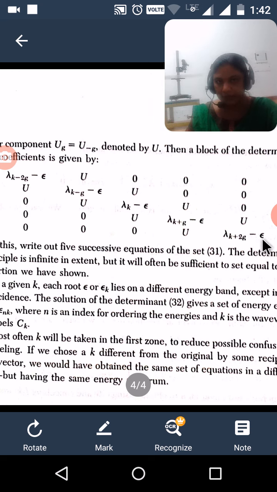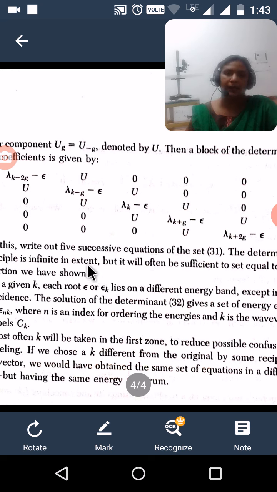Next, if we consider a sixth or further successive equation, the determinant of coefficients here becomes U, and similarly here also it is U. We take the value U here also, that is λ_{k minus 2G} minus ε, U, 0, 0, 0, then U, λ_{k minus G} minus ε, U, 0, 0. And the determinant of this equation is